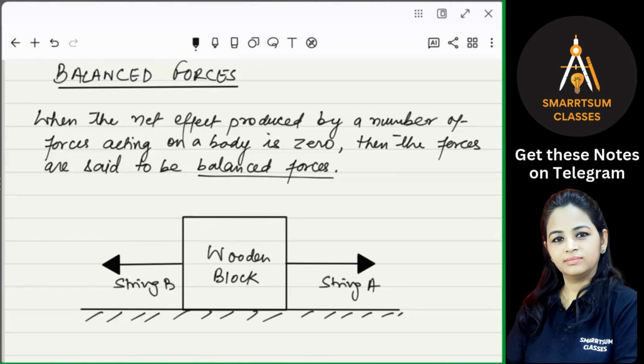Now, if we pull strings A and B with equal magnitude of forces, that means the person pulling string A applies force Fa, and here it is Fb, and the magnitude of these forces is equal, then the block does not move. It will not change its position. Because the forces are applied in opposite directions with the same magnitude, suppose this is 5 Newton and this is also 5 Newton, so what will happen?